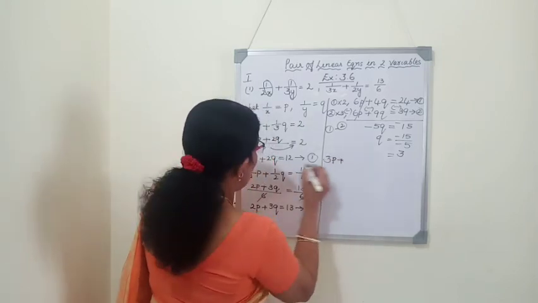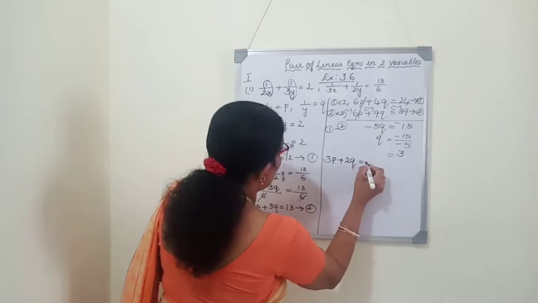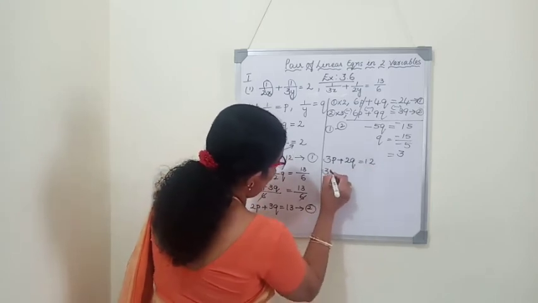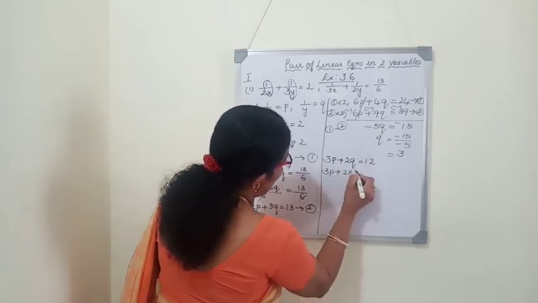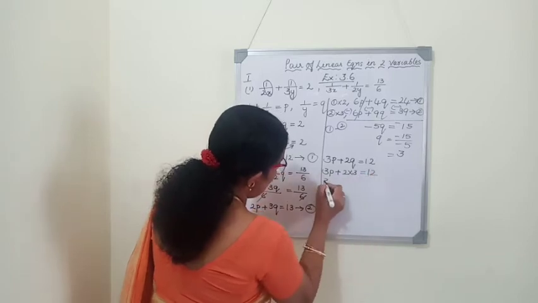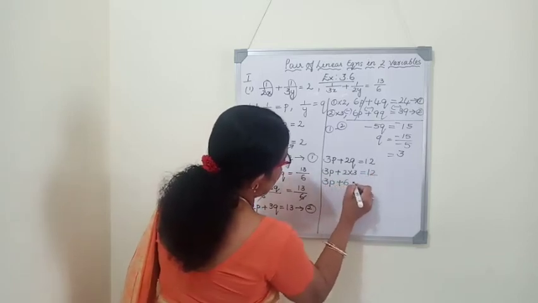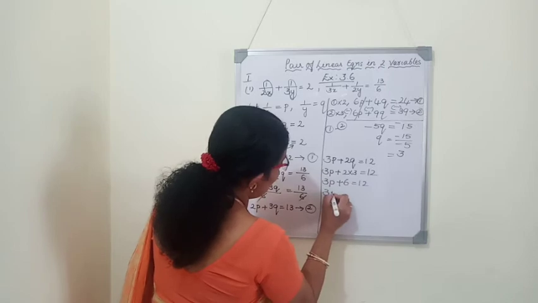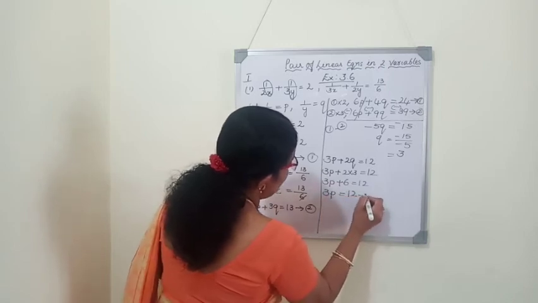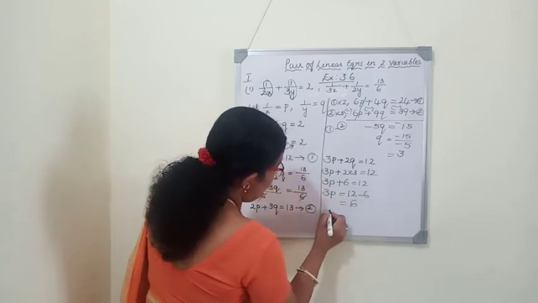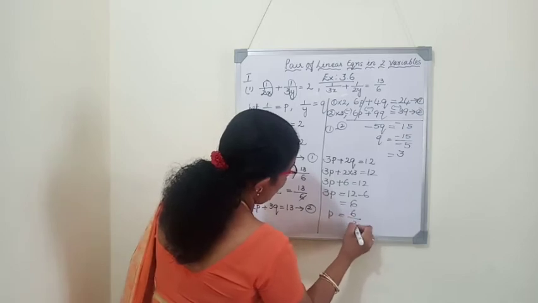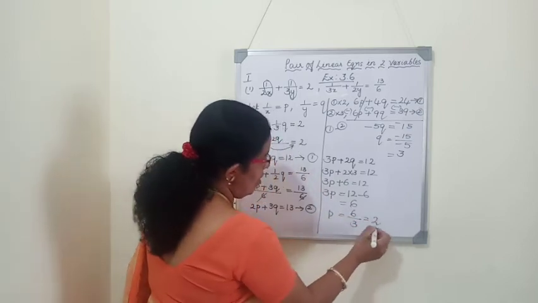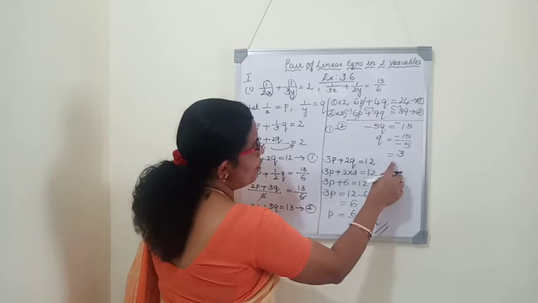3P plus 2Q is equal to 12. 3P plus 2 into 3 equals 12. 3P plus 6 is equal to 12. 3P equals 12 minus 6, 6. P equals 6 by 3, 2. P is 2 and Q is 3.